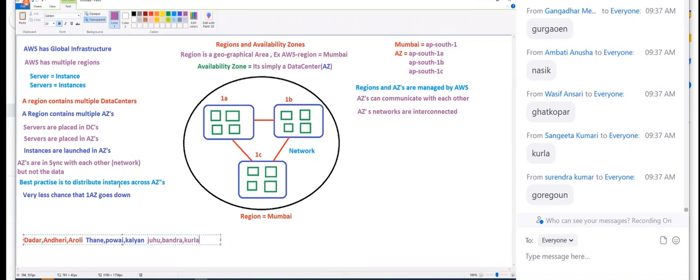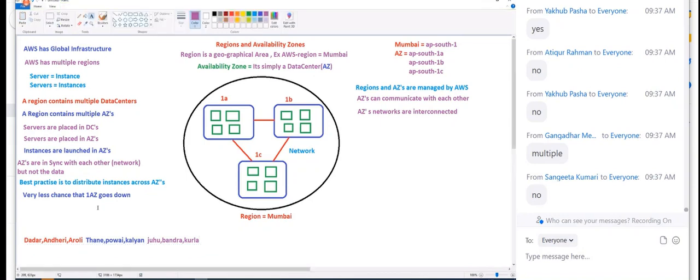Now just apply our logic. We already know one availability zone. Does one availability zone mean one data center? Is that what AWS does for us? Definitely not, because AWS doesn't depend upon only one data center.